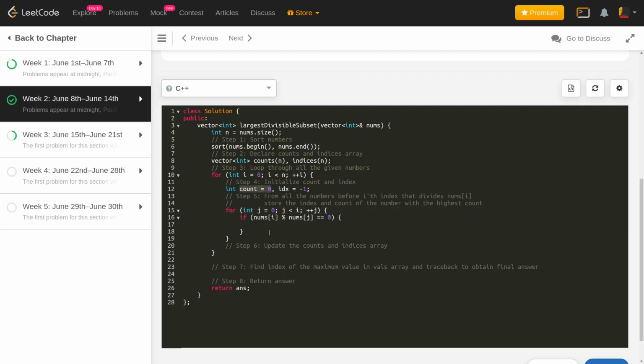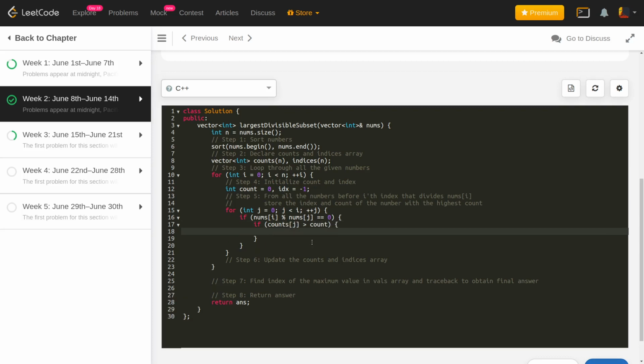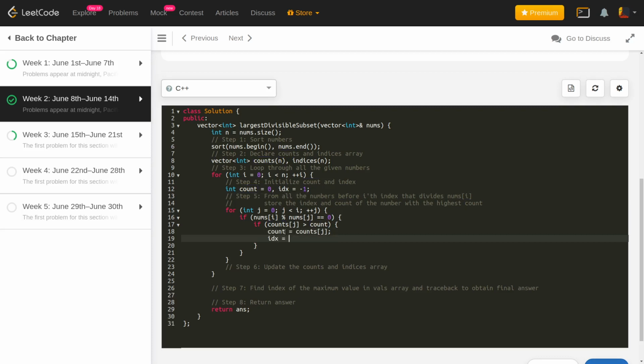Okay, and along with that, of course we need to have the maximum count, right? So again, I'll check whether counts of j is greater than the count that I already have. The name of the array was counts. So if counts of j is greater than the existing count, then only I'll update the count. So count equals counts of j, and I'll update my index as well.